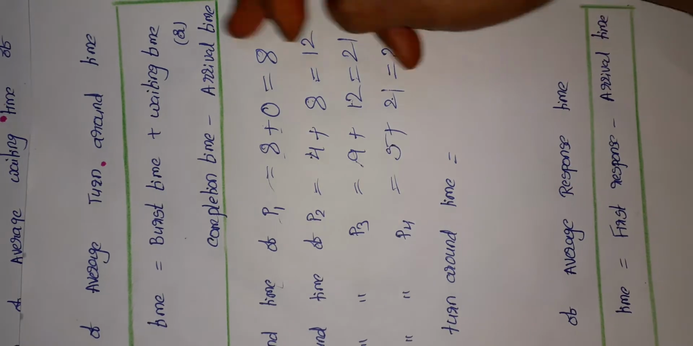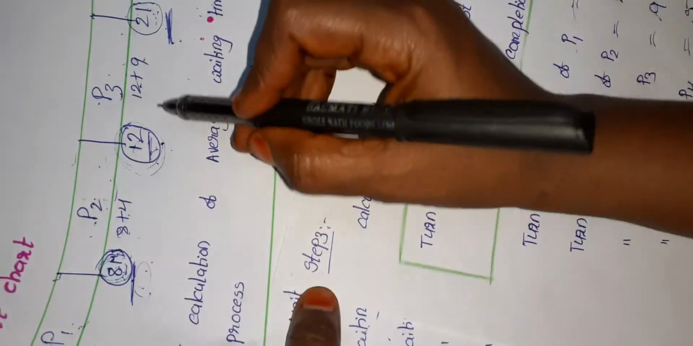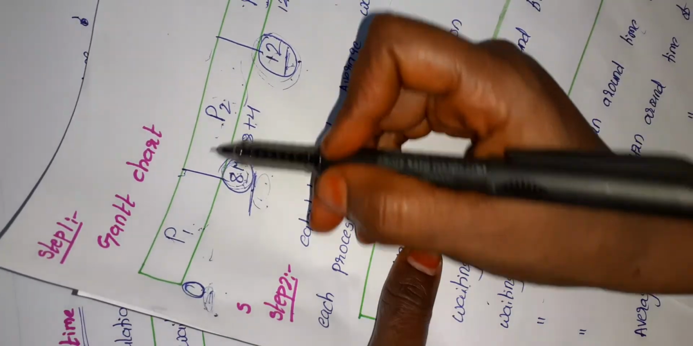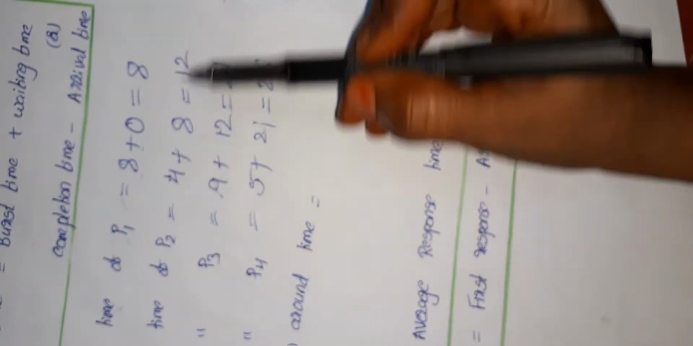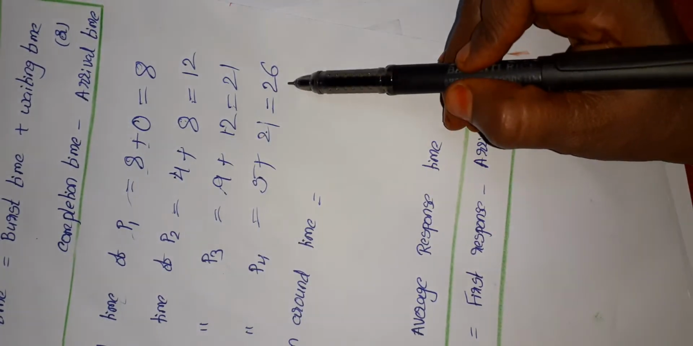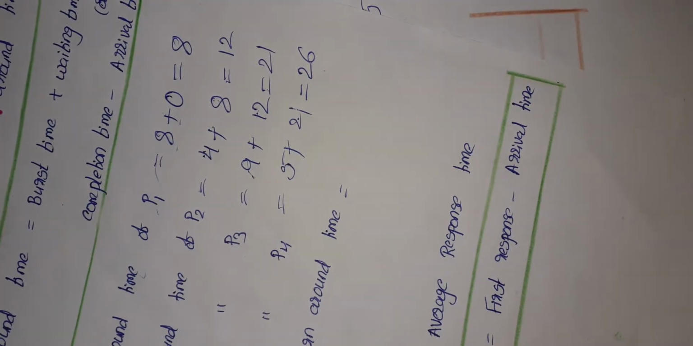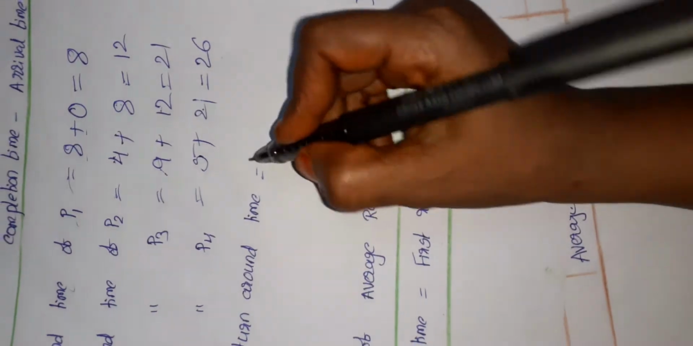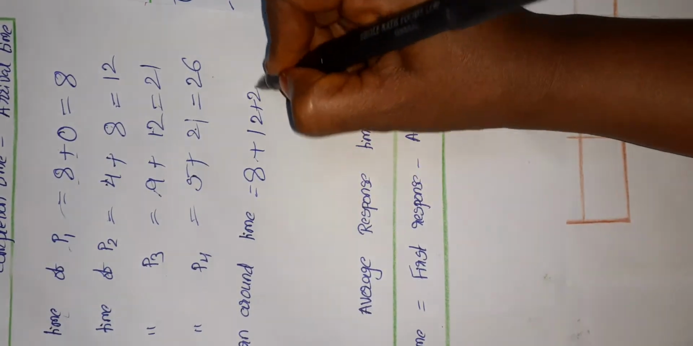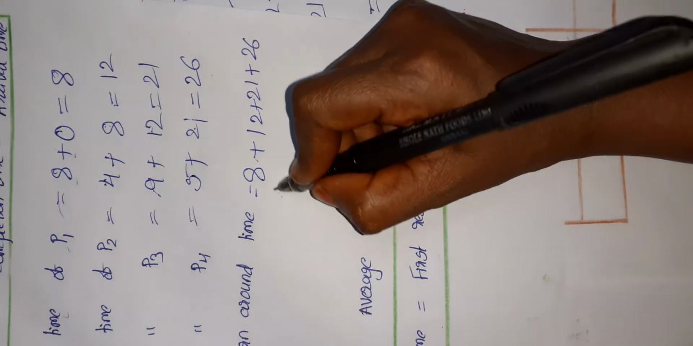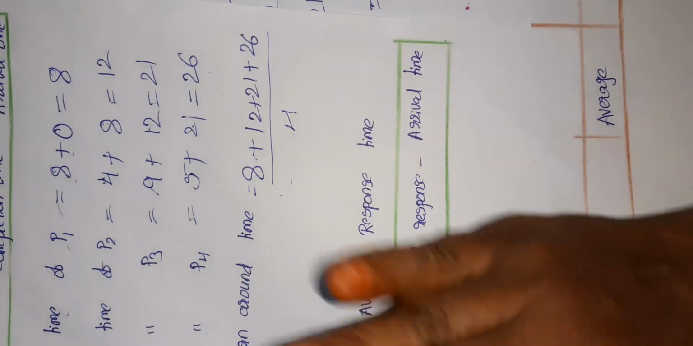that is 26. If you observe these values in the Gantt chart, the rightmost elements of each process are P1 8, P2 12, P3 21, P4 26. So the rightmost elements are the turnaround times. So let us calculate the average turnaround time: 8 plus 12 plus 21 plus 26 by 4. We have 4 processes.